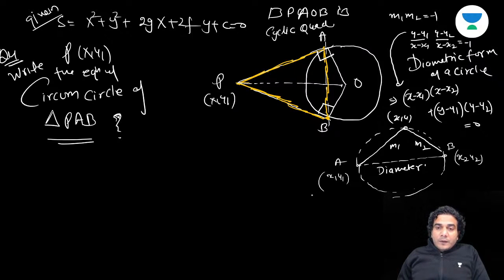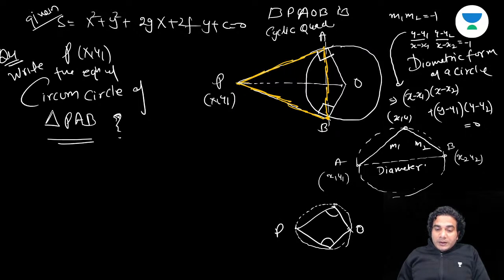In any quadrilateral, if the sum of opposite angles is 180 degrees, it is a cyclic quadrilateral. So any circle which passes through 3 points out of these four will pass through the fourth point also. So that circle is going to pass through this point as well, right?